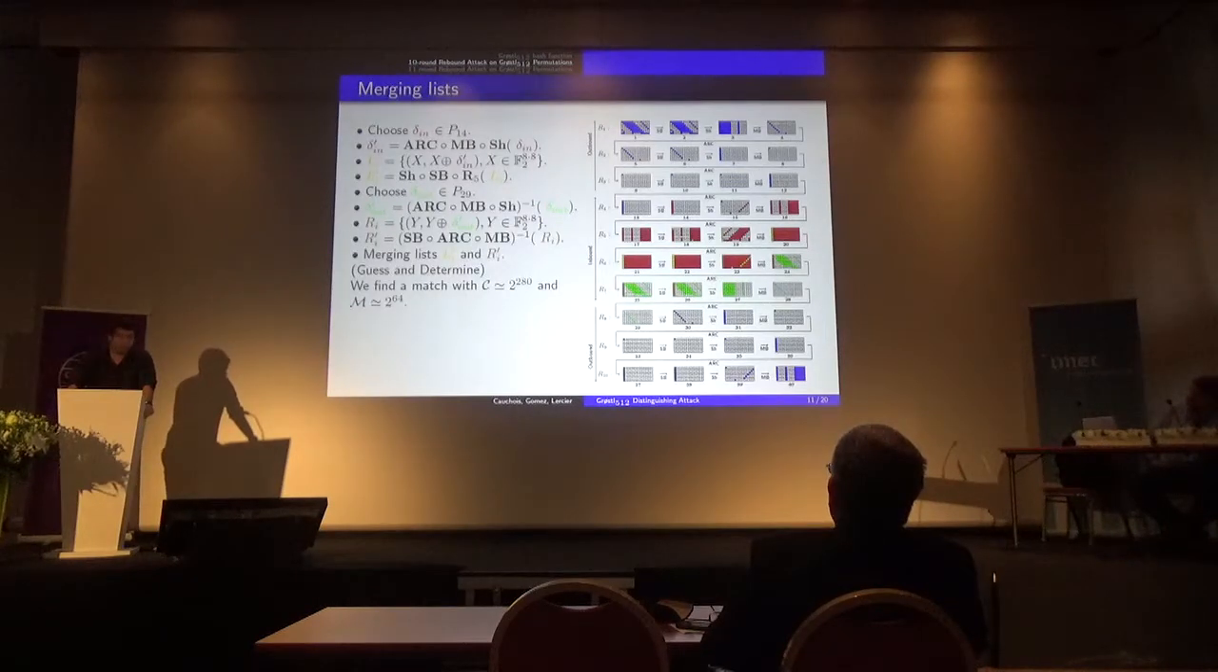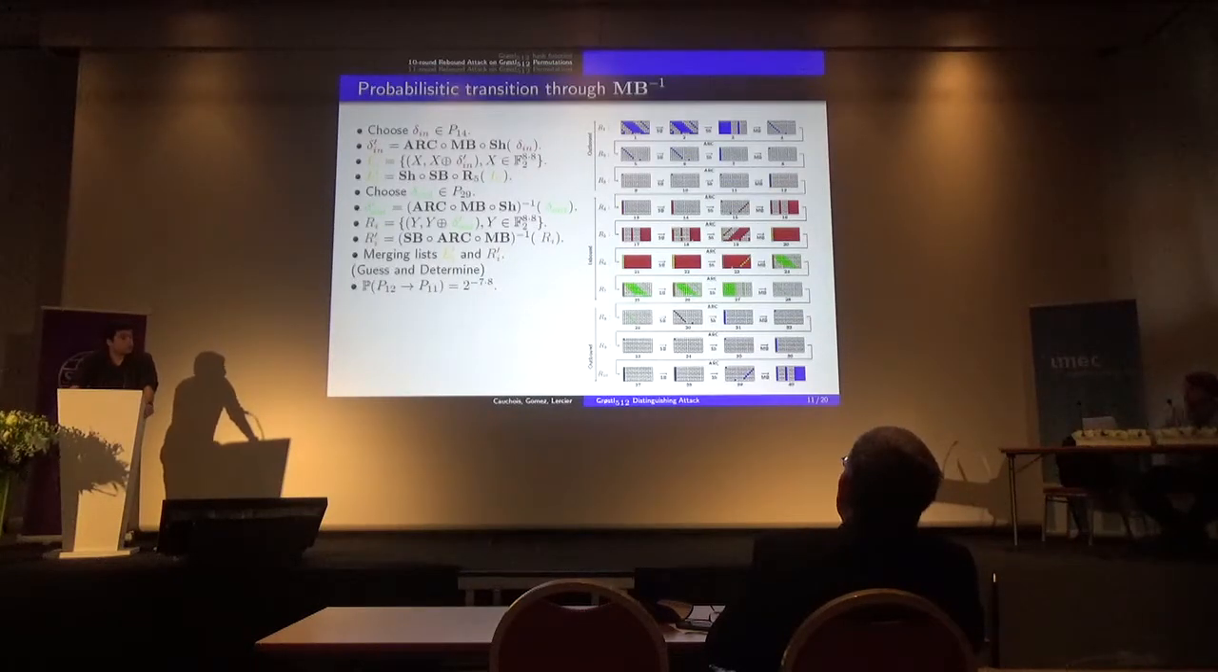I have to find an element which can be written as the combination of elements in Li prime and the combination of elements in Ri prime. This is done with a Gessen-Determan algorithm with a complexity 2 to the 280. This concludes the so-called inbound phase. So with the choice of delta in and the choice of delta out, I can compute a couple of state values compatible with my truncated differential path between pattern 14 and pattern 29.